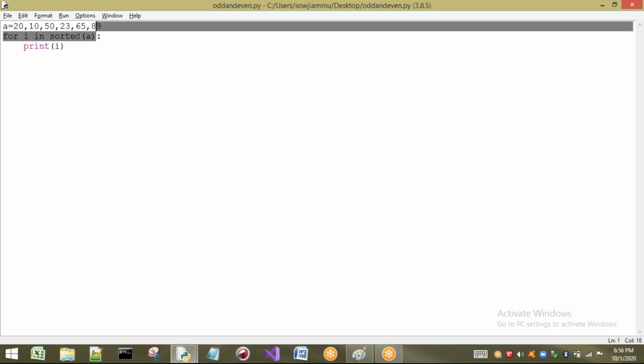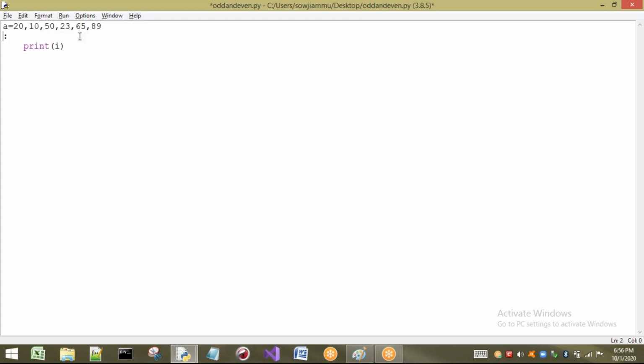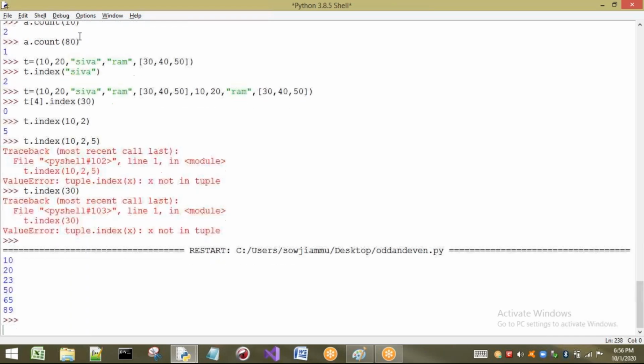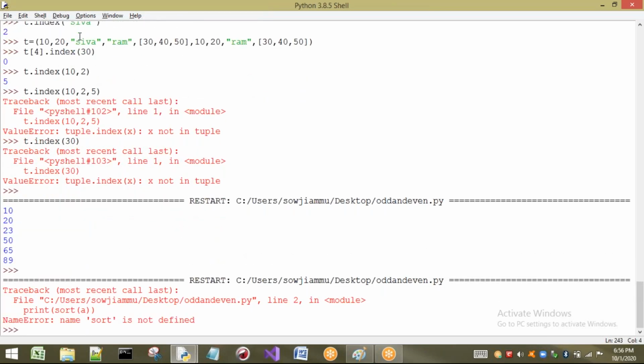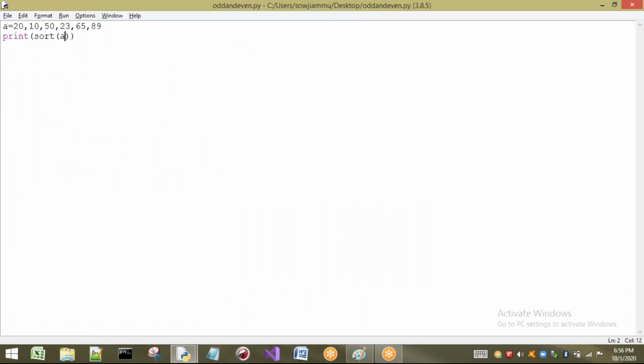If I try to do that, that means if I apply sort directly on A, I am trying to modify the tuple here. Let us see what happens. Directly it will say what? Name error. Name sort is not defined for tuple. That means it is not going to give anything, because it doesn't know anything.